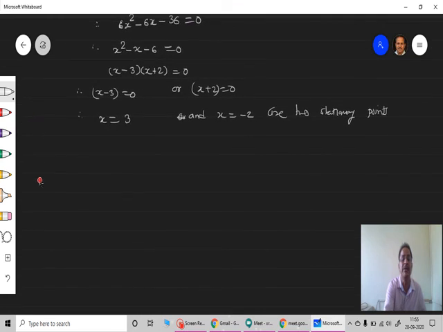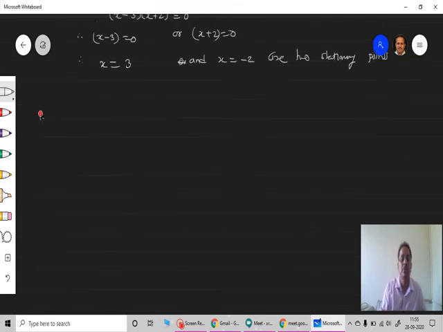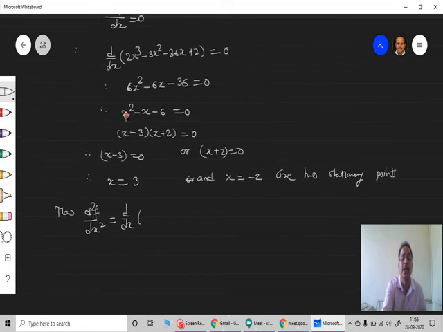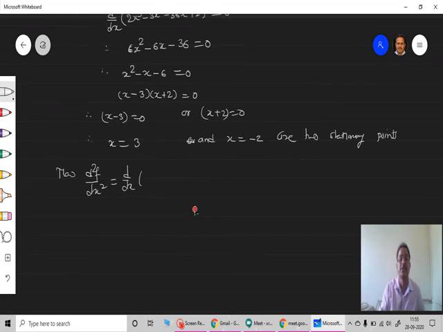Exactly similar. Now go for the second derivative, d square f upon dx square. My first derivative df by dx is x square minus x minus 6. So differentiate this, and I'll get 2x minus 1 as the differential.